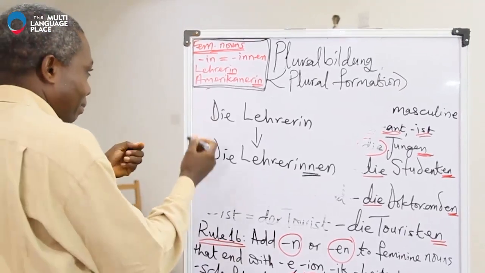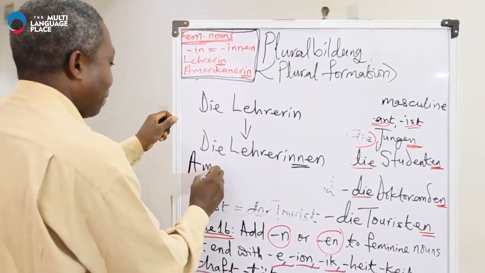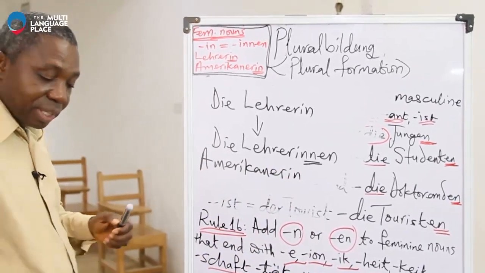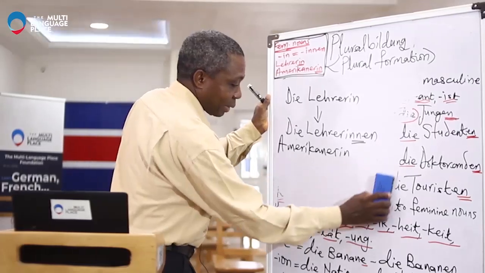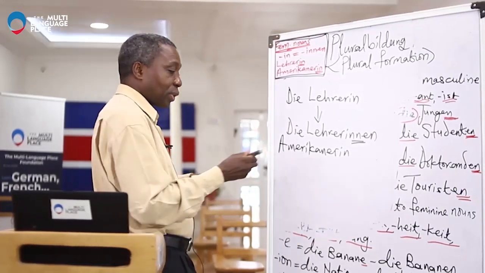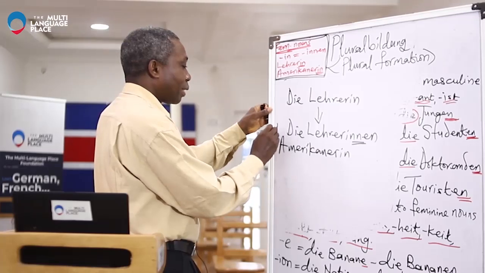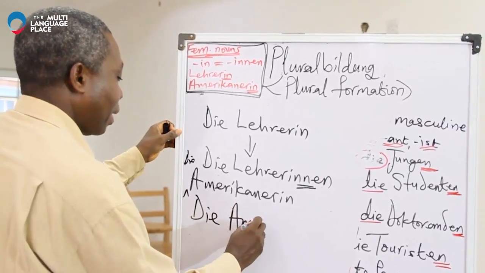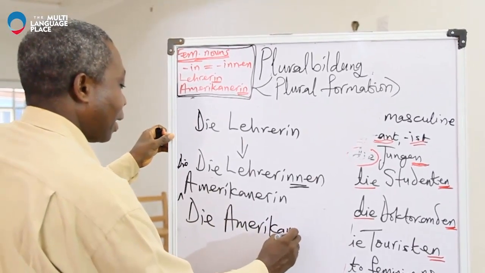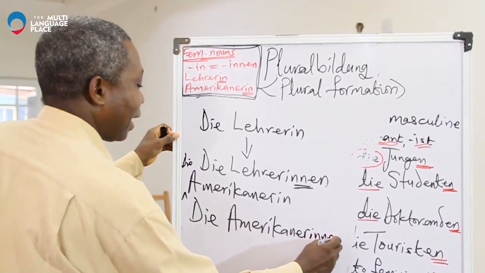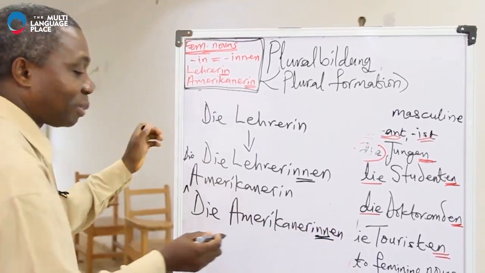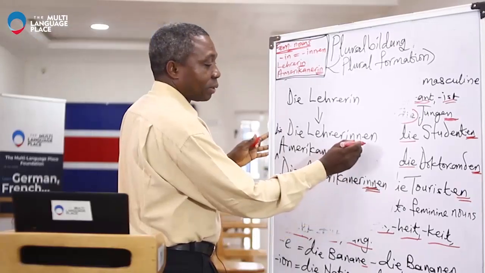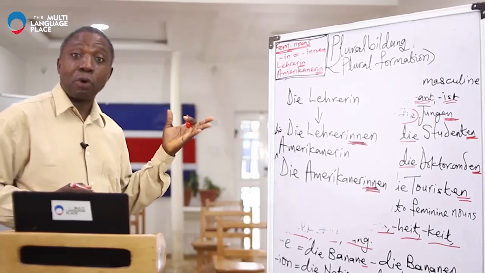The same thing with Amerikanerin. Of course, the plural there. And this is like an exception to the rule. We just need to note it. So we have, I write the D here, die Amerikanerin, and then the plural is die Amerikanerinnen. Okay, so we have the doubling of the N. So, with that, we come to the end of the first rule.